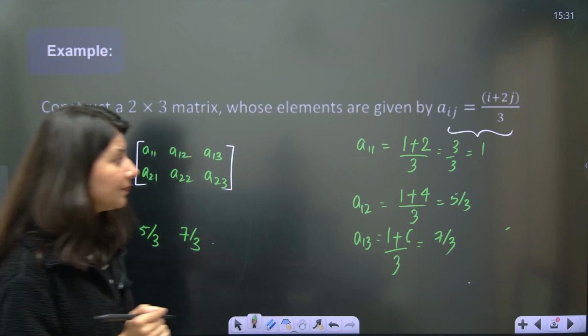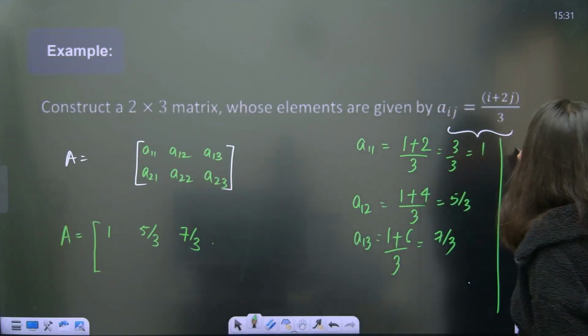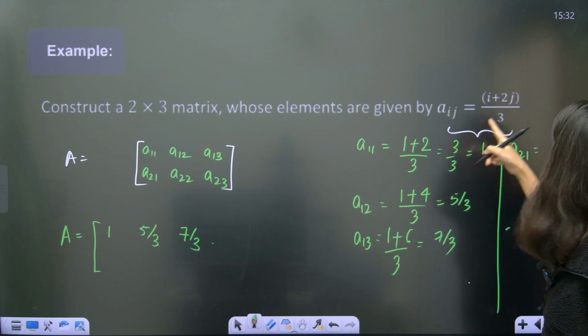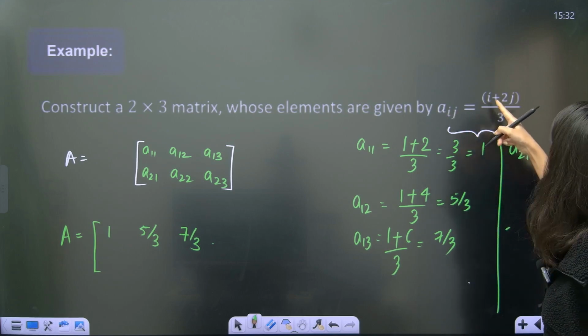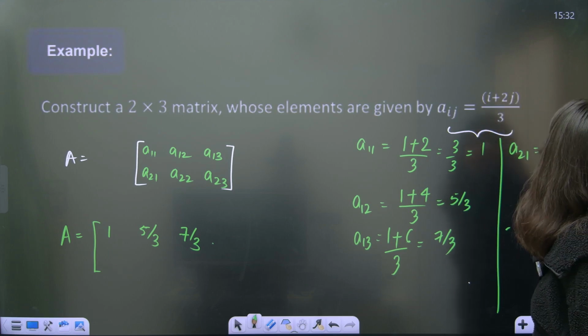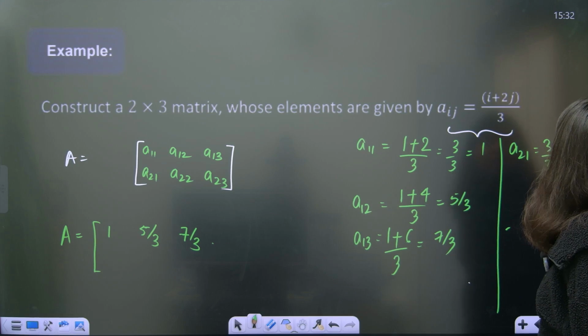Now A21. For A21, you have to put i equal to 2 and j as 1. So 2 plus 2 ones are 2, so this is 4 by 3 again. So this is 1, then A22.